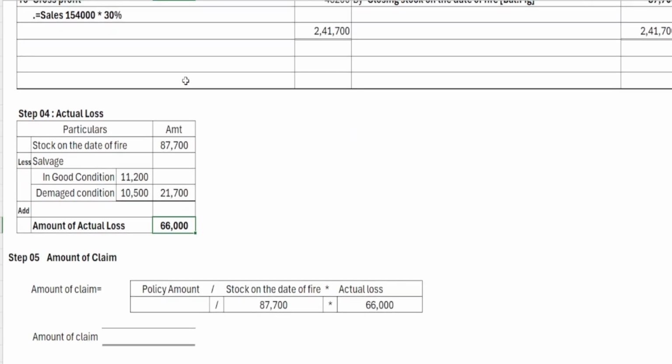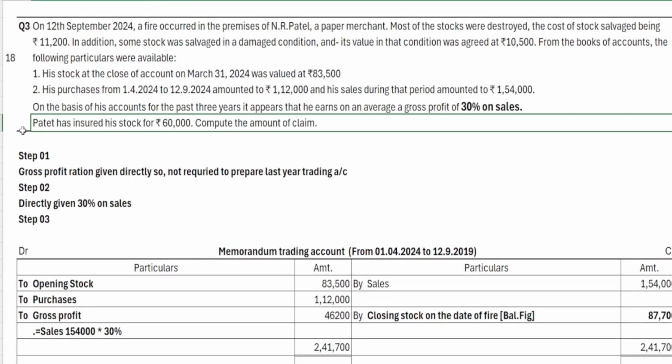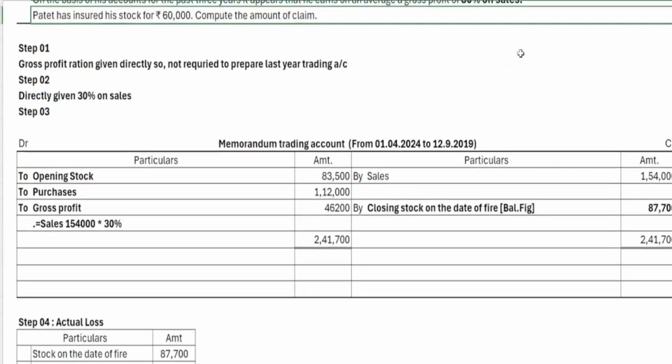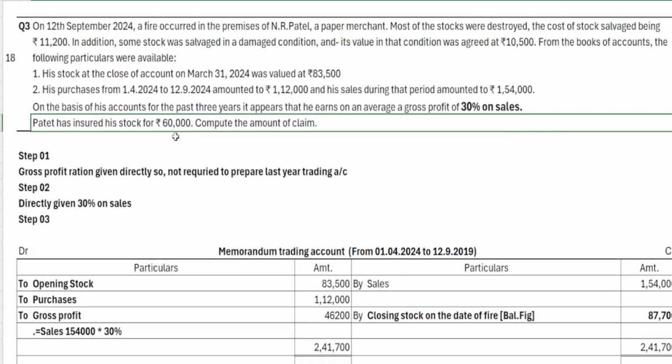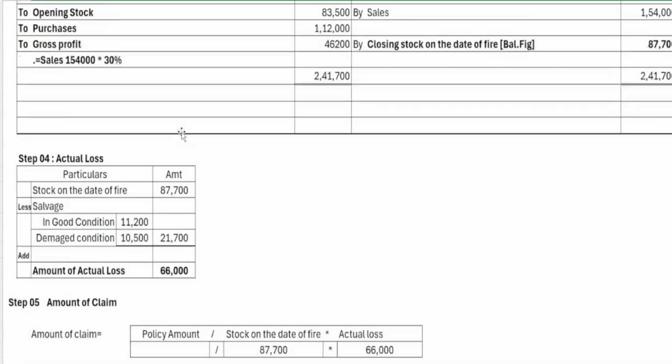Now we have to see what the policy amount is. Patel insured his stock for 60,000, but the stock was 87,700. So the policy amount is lesser than the stock on the date of fire, so the average clause is applicable. And one more catch is that the goods were not completely destroyed, so the policy amount will not be the claim. The claim we can find by calculating the average clause.